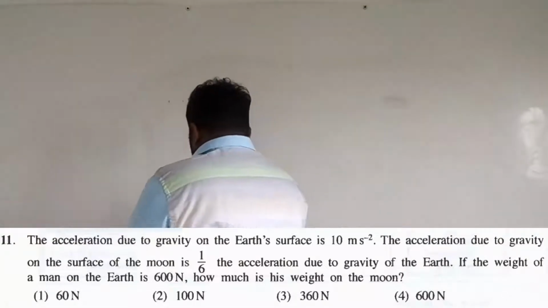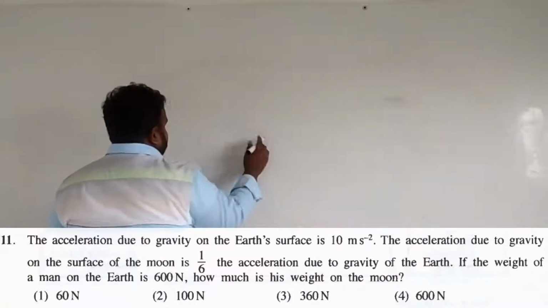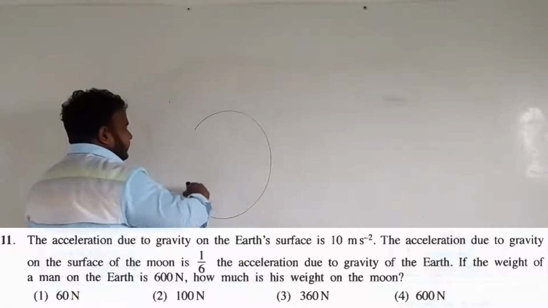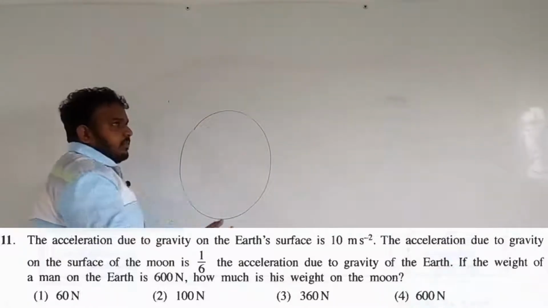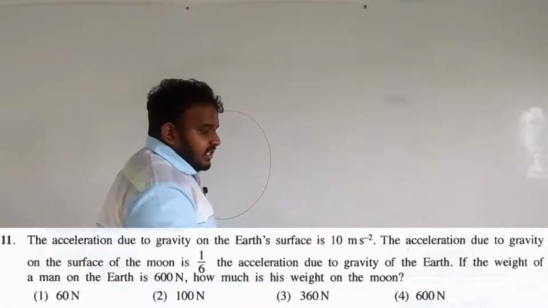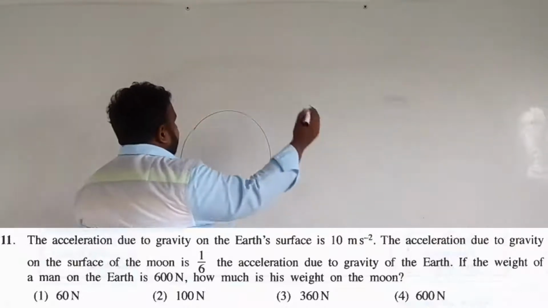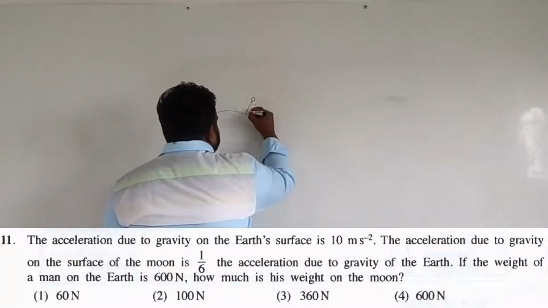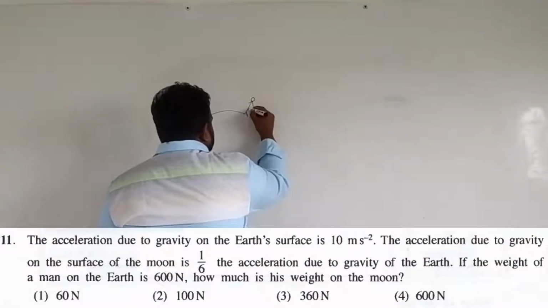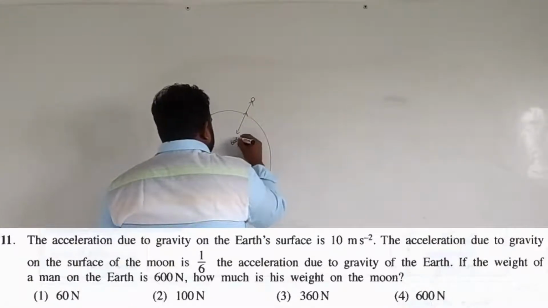Okay, fine. So we know that gravity is how much the Earth attracts us, so we call it the weight. There is a person whose weight on Earth is 600 Newton.